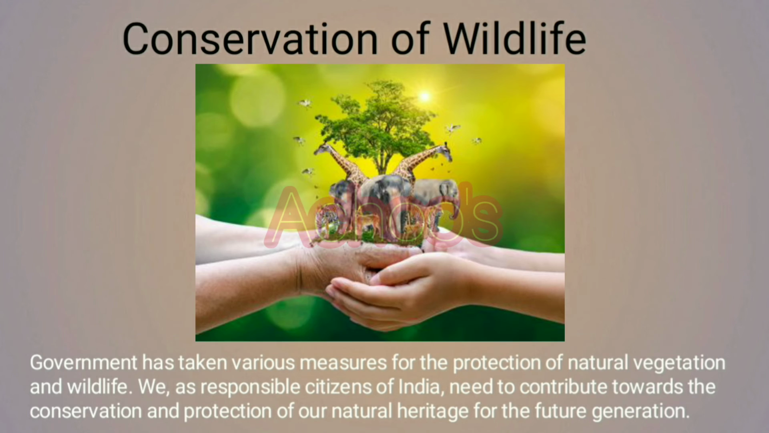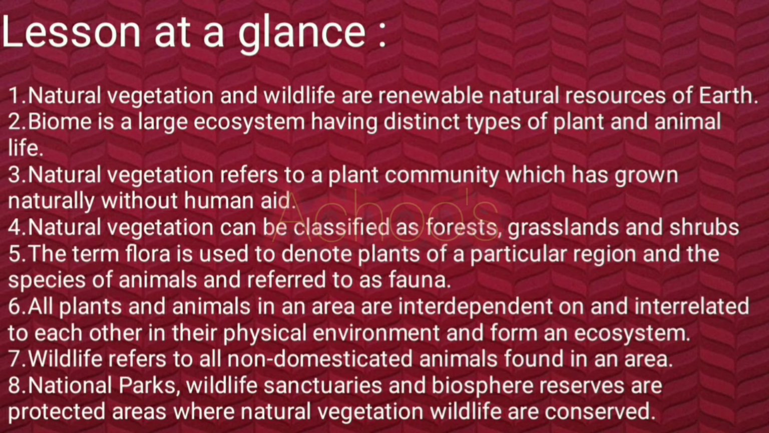We, as responsible citizens of India, need to contribute towards the conservation and protection of our natural heritage for the future generation. By this, we have come to the end of our lesson. So, after learning about this lesson, we have learned what is natural vegetation. Natural vegetation and wildlife are renewable natural resources of earth. A biome is a large ecosystem having distinct types of plant and animal life. Natural vegetation refers to a plant community which has grown naturally without human aid. Natural vegetation can be classified as forests, grasslands and shrubs.